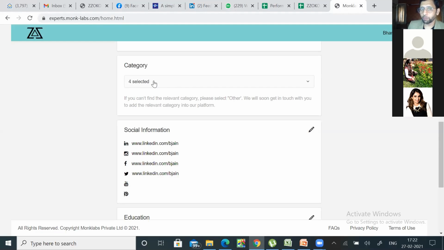So it's very important, because if you don't fill the categories, it's very difficult for your name to show up when the client comes for that particular category.